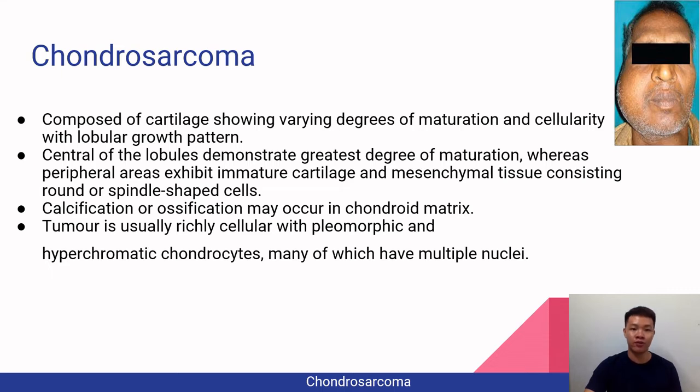Chondrosarcoma is usually composed of cartilage showing varying degrees of maturation and cellularity with a lobular growth pattern. The center of the lobule usually demonstrates the greatest degree of maturation, whereas peripheral areas exhibit immature cartilage and mesenchymal tissue consisting of round or spindle-shaped cells. Calcification or ossification may occur in the chondroid matrix, and the tumor is usually richly cellular with pleomorphic and hyperchromatic chondrocytes, many of which have multiple nuclei.